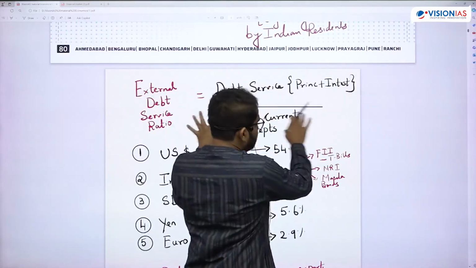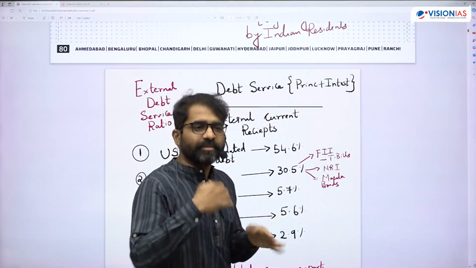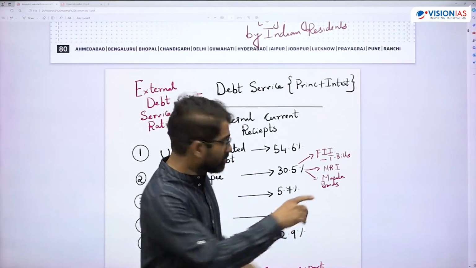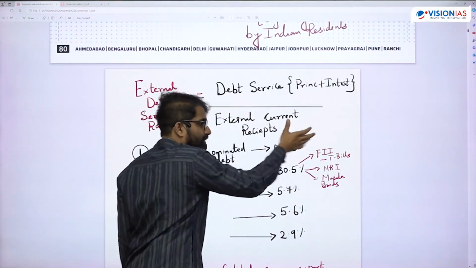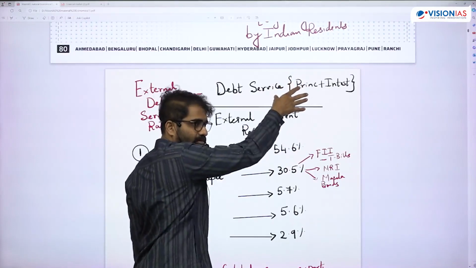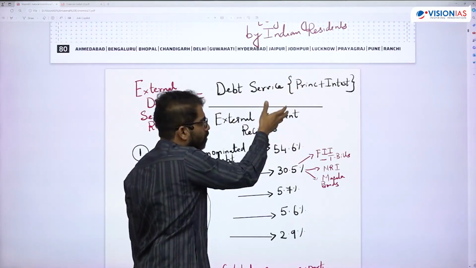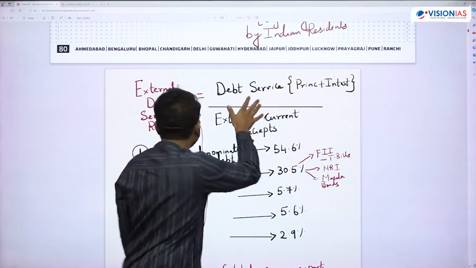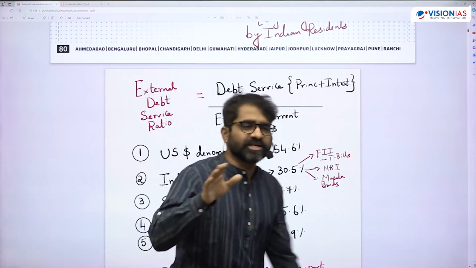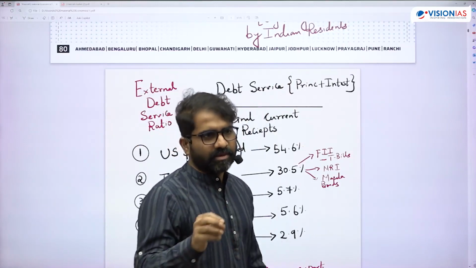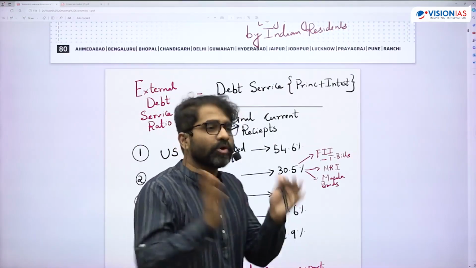And you're also receiving some receipts, maybe in the form of remittances, etc. That means how much receipts you are getting from outside India to service your debt. That is what the external debt service ratio is. The news is that the external debt service ratio is around 5.2, 5.3%, which is a very low level. It is good, in fact.